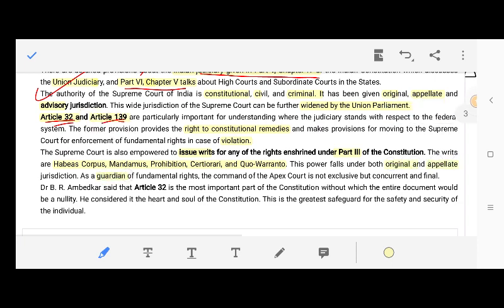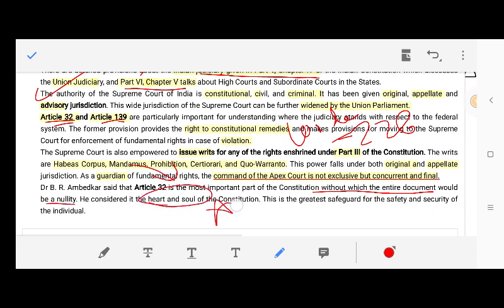As guardian of fundamental rights, the power of the apex court is not exclusive but concurrent and final. That means the High Court also has similar power under Article 226, and the power of the High Court is wider than that of the Supreme Court. Dr. B.R. Ambedkar said that Article 32 is the most important part of the Constitution, without which the entire document would be a nullity. He considered it the heart and soul. You can write this in your exam: Dr. B.R. Ambedkar said Article 32, heart and soul.